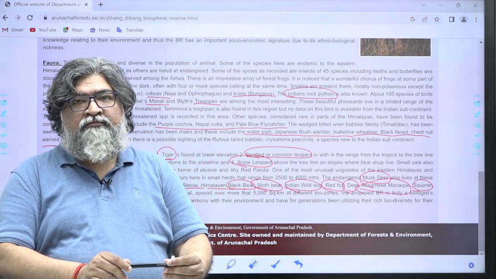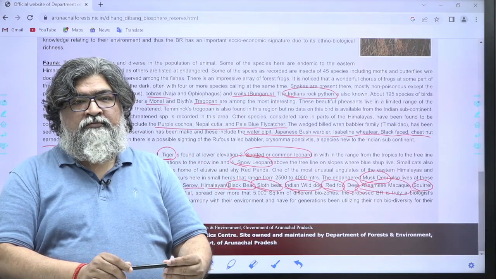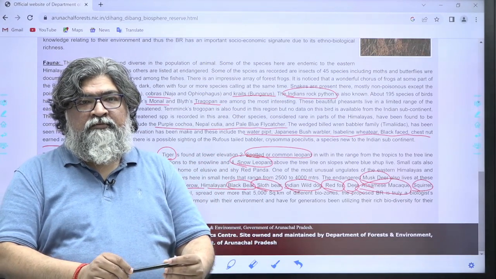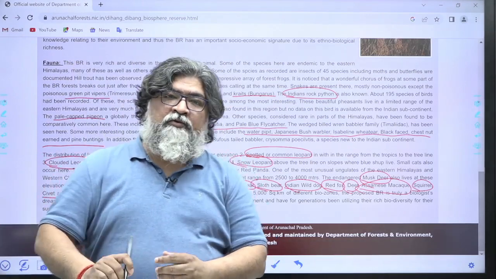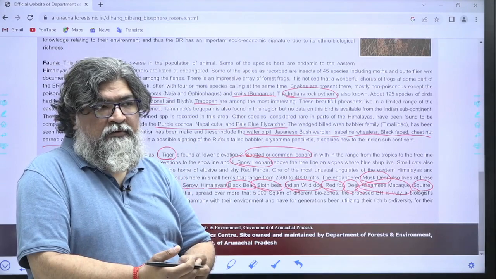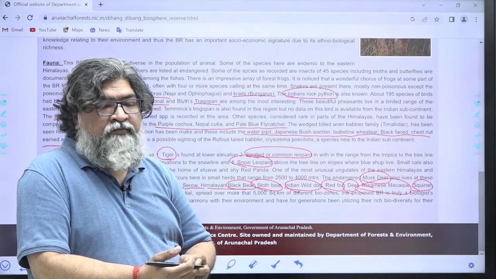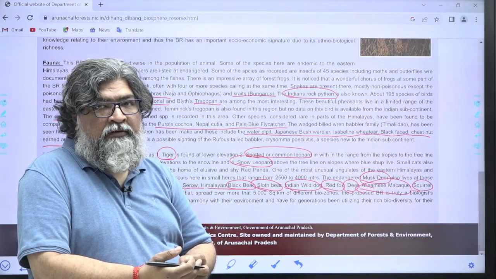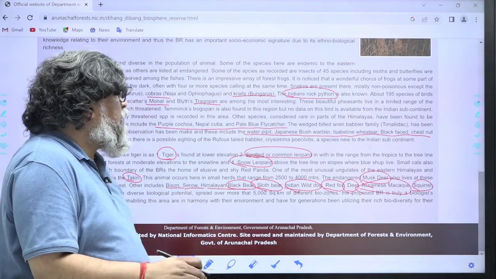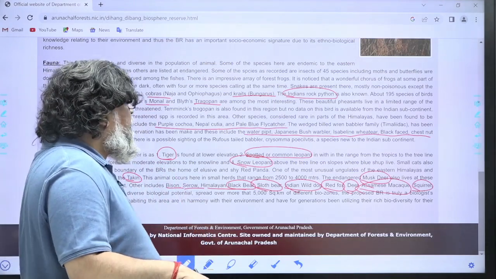In the map, it's given that Dihang Dibang also is a biosphere reserve. Where? It's just below the Dibang. What is given there?